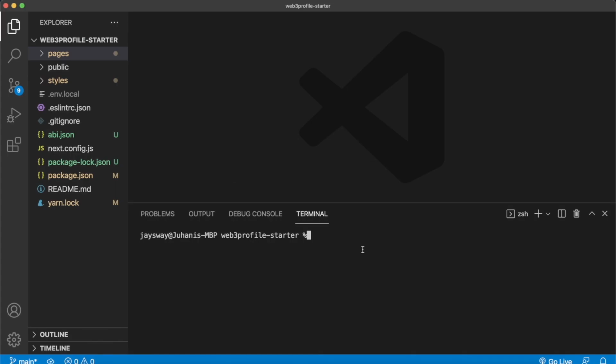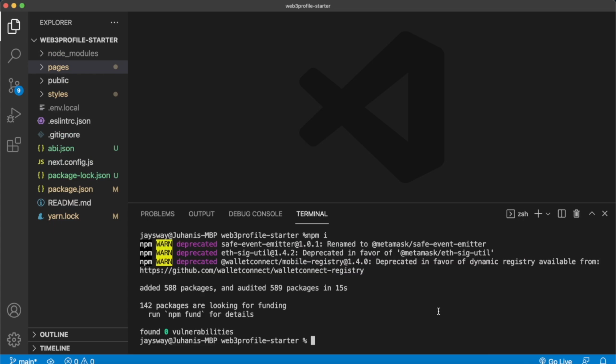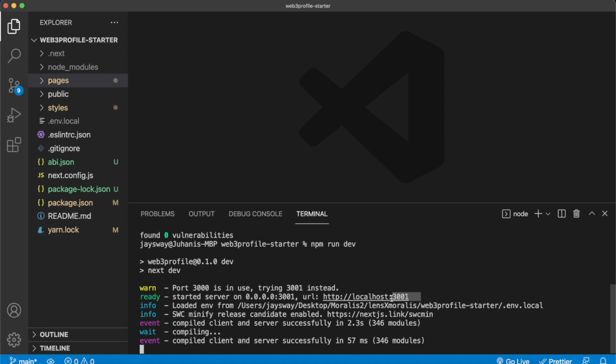All right, starting here in our IDE Visual Studio Code, I have this repository called Web3 Profile Starter. The link for this GitHub repo will be in the description below. You can go ahead and clone this repository, and then once you get it, cd into the correct repository and run npm i to install all the dependencies of this project. All right, that's done, and I've initialized this project so that you should be able to run a development server, npm run dev, straight away, which should open up localhost 3000 or 3001 if you have another development server running at the same time, and you could go check out what the starter repo looks like straight out of the box.